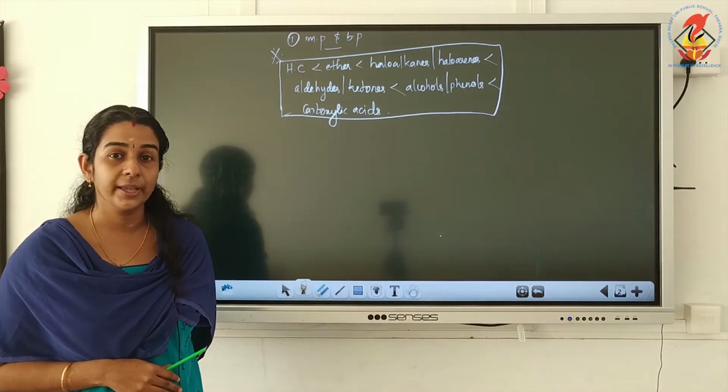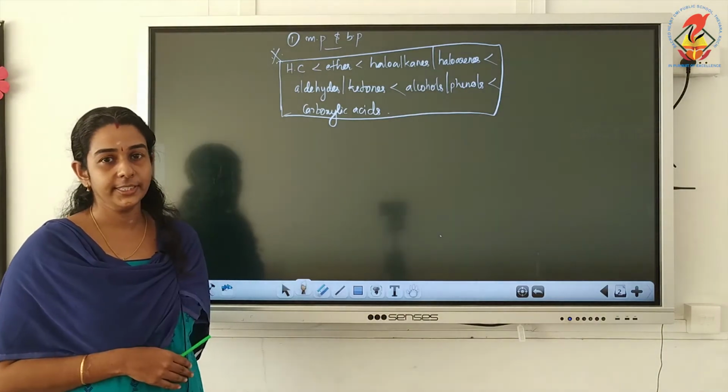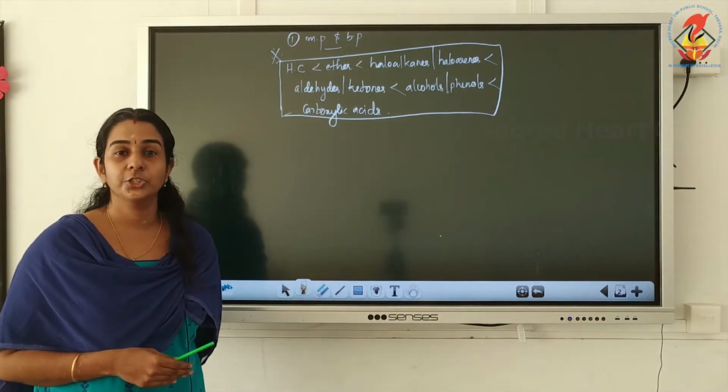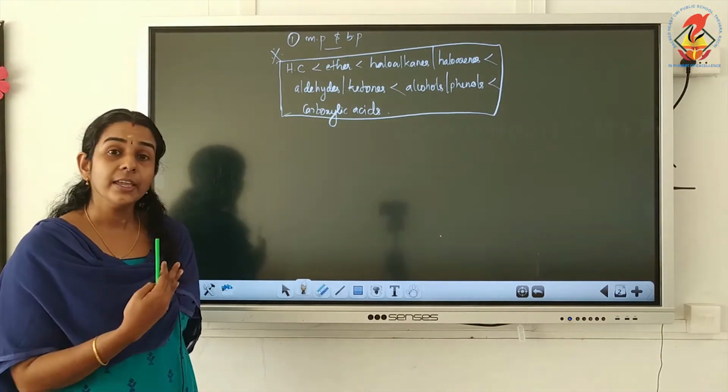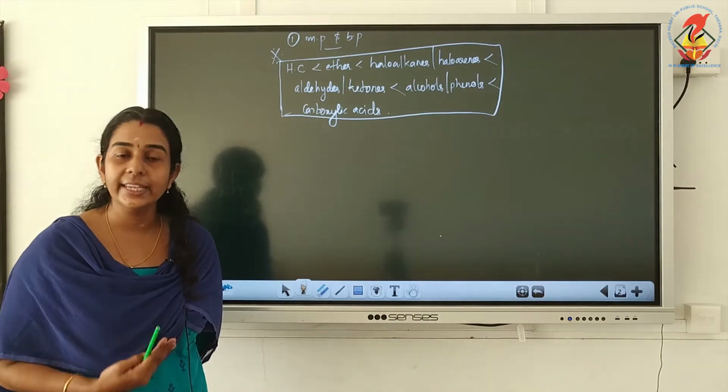Generally we can call them as halogen compounds. So first question is, why aldehydes and ketones are having high melting point and boiling point than hydrocarbons and ethers?